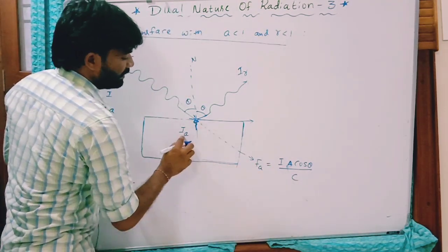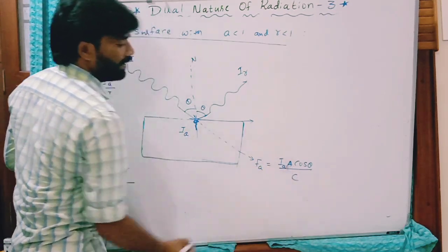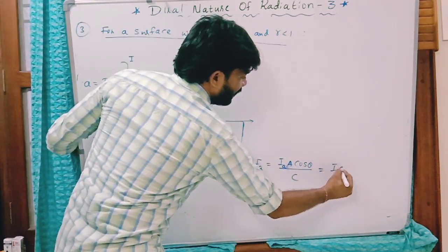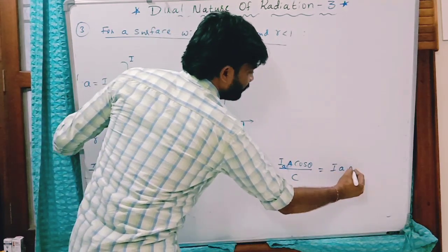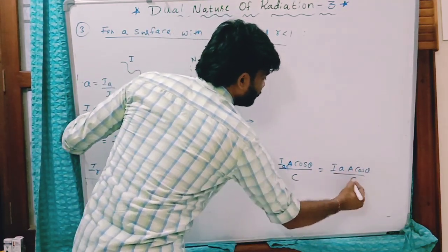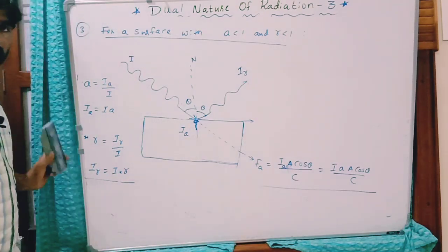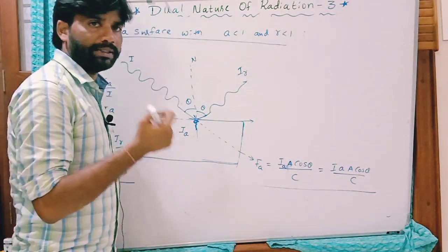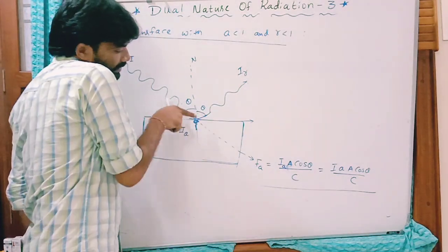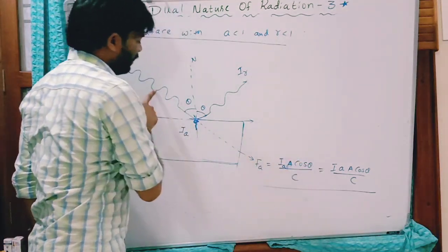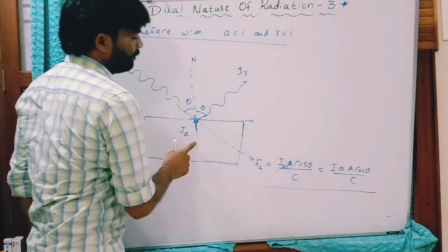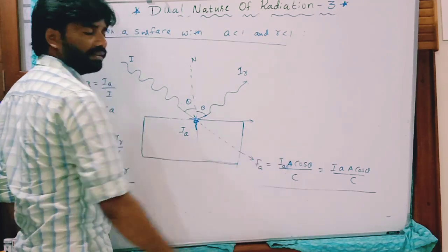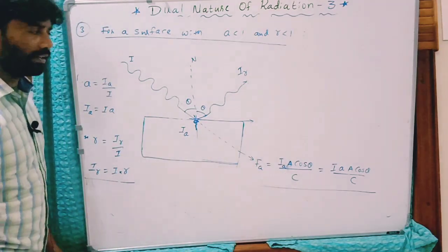This I is the intensity of radiation absorbed, IA, which you can write as I into small a, the absorption coefficient. So the force is I a A cos theta by c. That is the force on the surface due to absorption of the radiation.